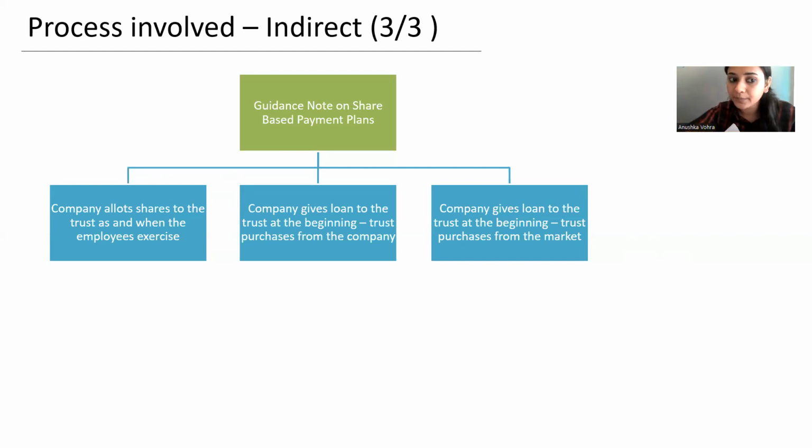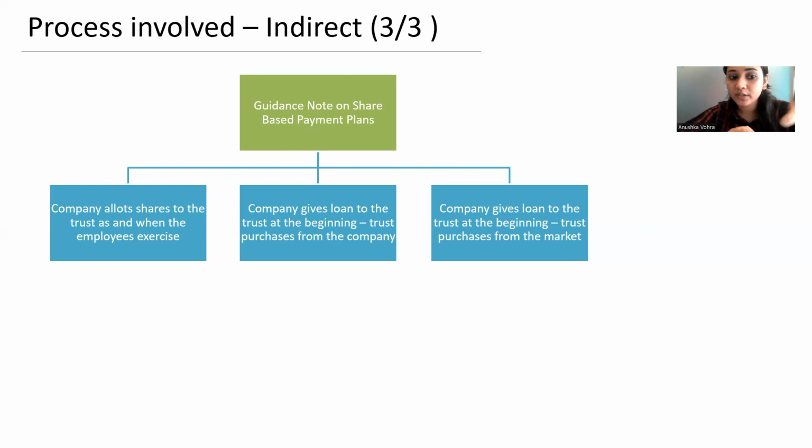So when we talk about case number 1, there's no involvement of any loan, and there's primary acquisition. It does not talk about secondary acquisition. The company allots shares. The case 1 would be relevant only in case of an unlisted company, because when we talk about a listed company, it says that when the trust has acquired shares from the secondary market, it has to hold those shares for a minimum period of 6 months. So there's a minimum holding period on the trust for 6 months.